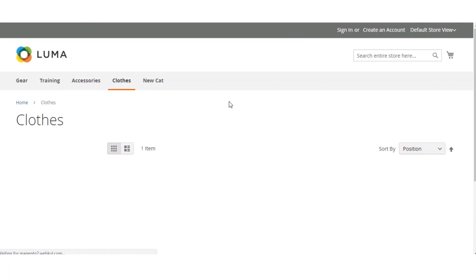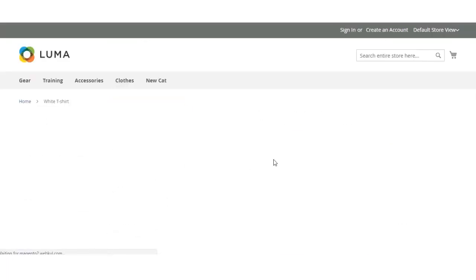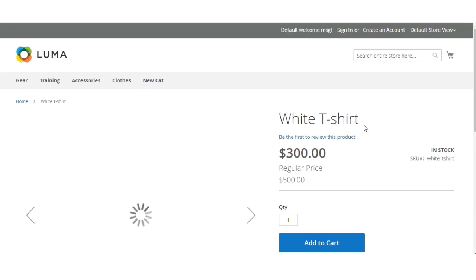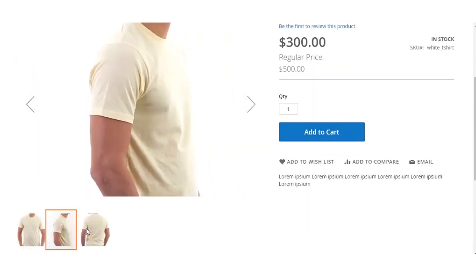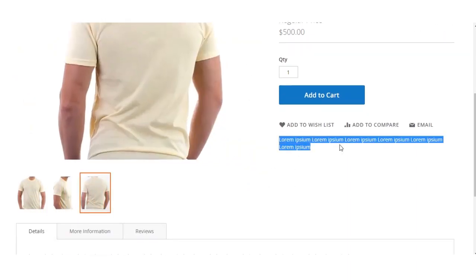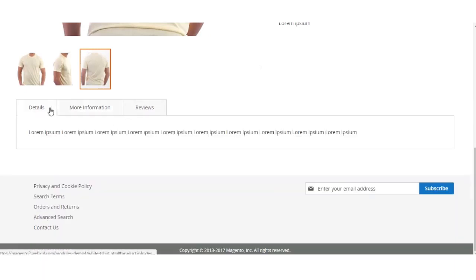This is the category, and here's the product. Title, special price, regular price, all the images. This is the short description. SEO title is also there. Then you have also additional attributes, for which I entered the information.